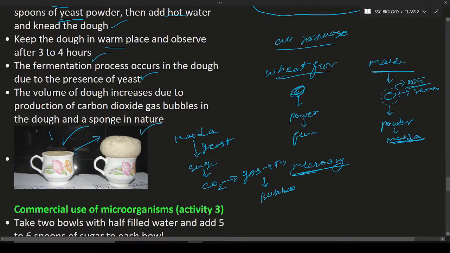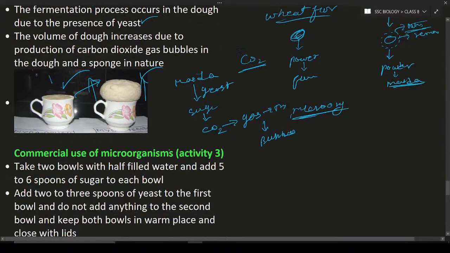Compare before the activity and after the activity. What we can see is the level of the dough is rising. Why? Because of the fermentation, the trapping of the carbon dioxide bubbles. And next it is going to become spongy. Why is it going to become spongy? Because carbon dioxide gas is trapped inside. This carbon dioxide is going to make the dough spongy.